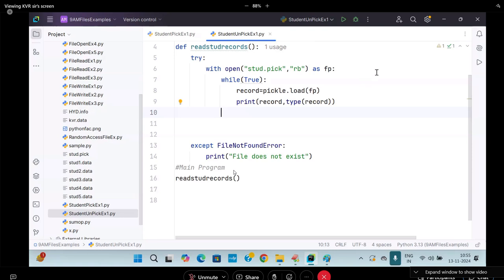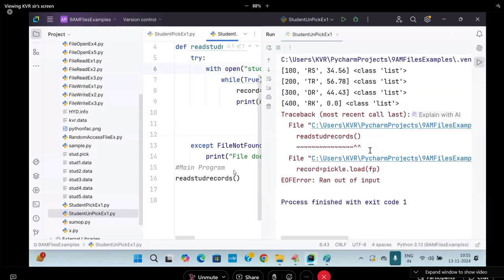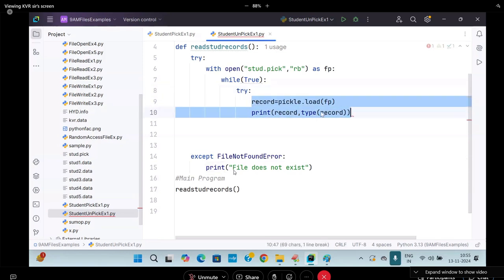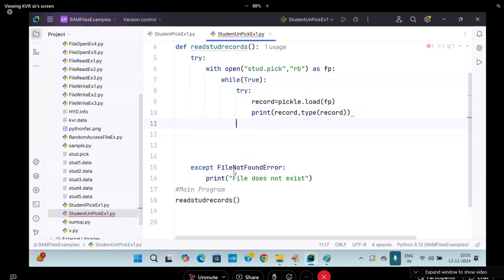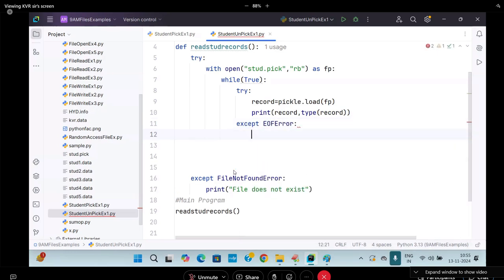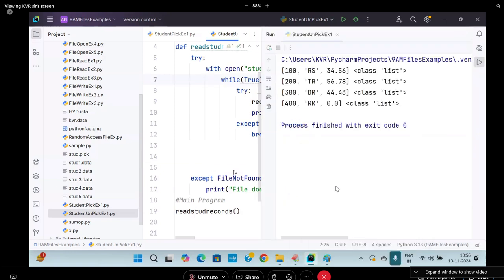Be careful. Try to run this. All values are printed. What is the exception that is coming? EOF error. If you take an entire division of training, this is only teaching perfectly. Anywhere you compare, this is a perfect class. How to handle that? I am writing try. Here, except, what is this now? EOF error. Now I'll say break. You see the records are printed perfectly.